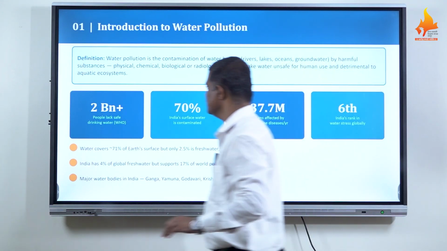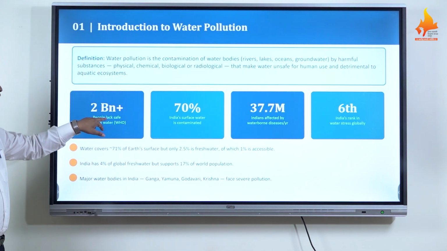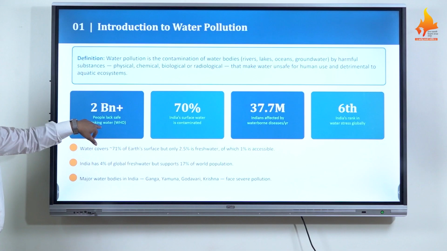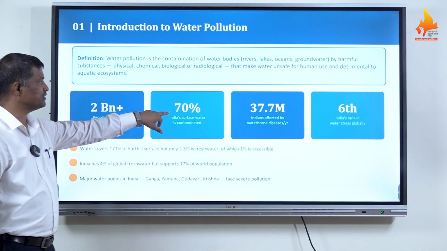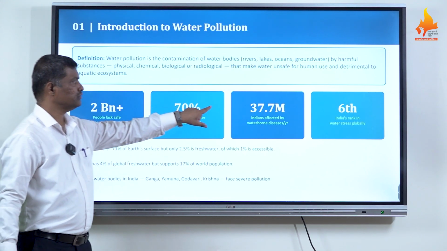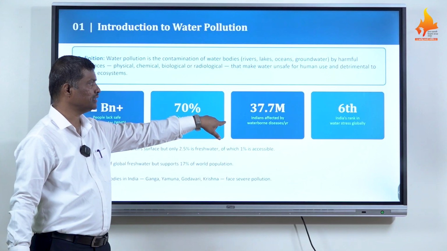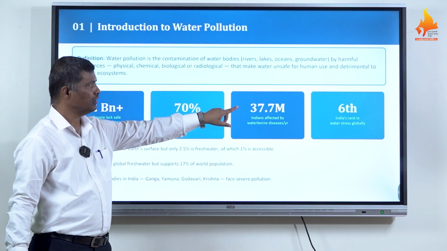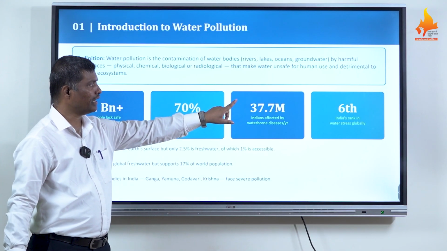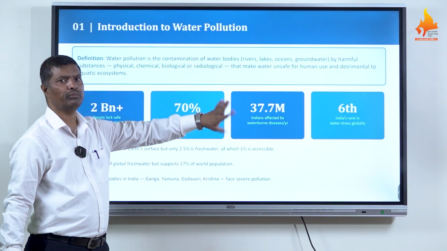Nearly 2 billion people lack safe drinking water, according to the WHO report. 70% of India's surface water is contaminated. Nearly 37.7 million Indians are affected by waterborne diseases per year, and India ranks 6th in water stress globally.